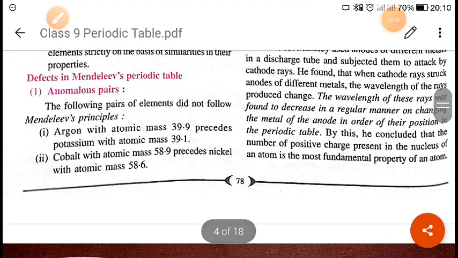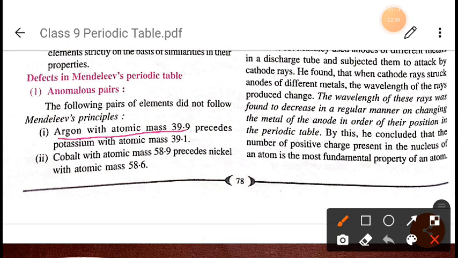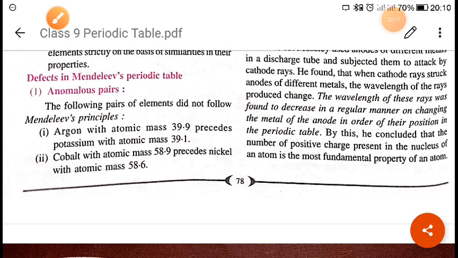He has given argon with atomic mass 39.9 preceding potassium with atomic mass 39.1. Okay, because at that time the noble gases were not discovered, right? And argon is a noble gas.